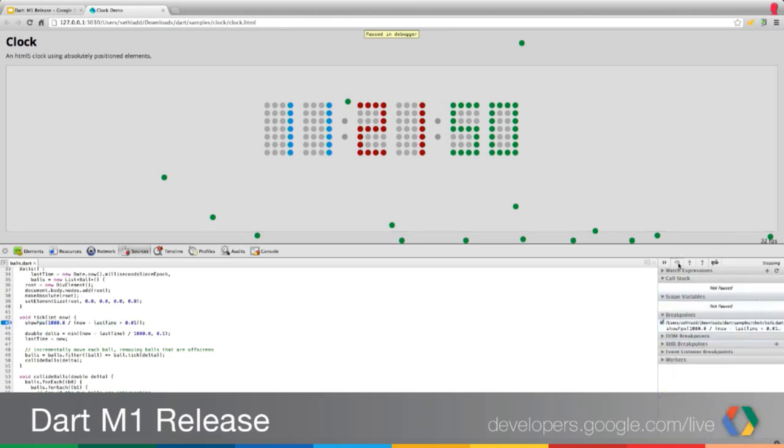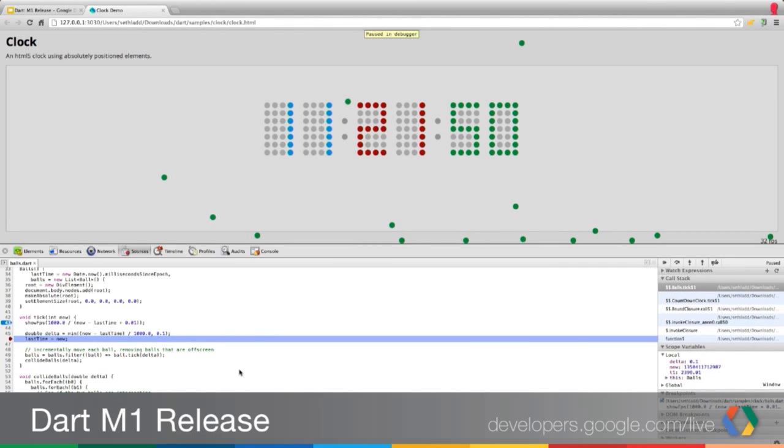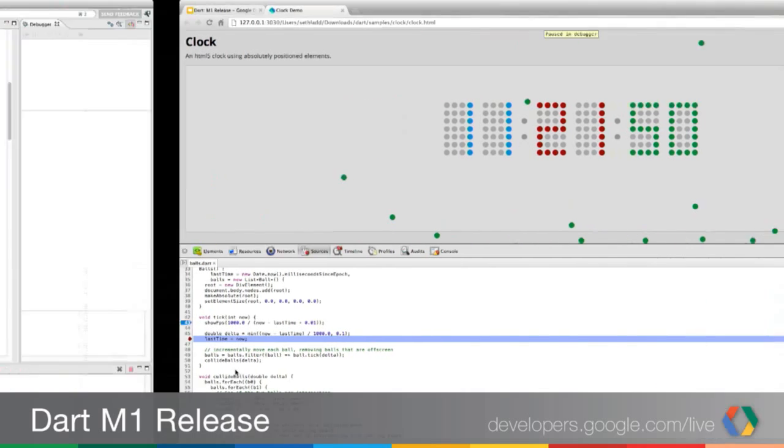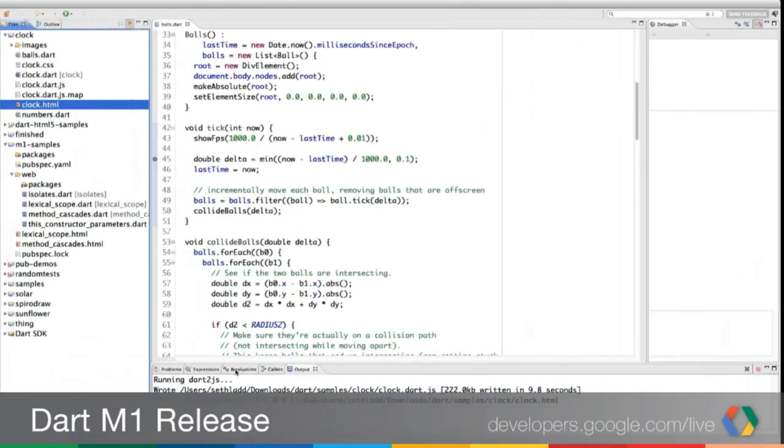Let's see if that works. Yep. Okay, so we're stepping. That's just amazing, very, very cool stuff. Right, and that's just in normal Chrome. Okay, awesome. So that's the demo portion.